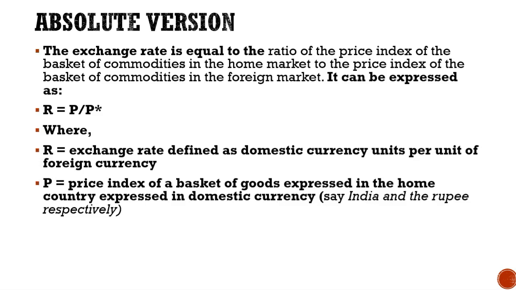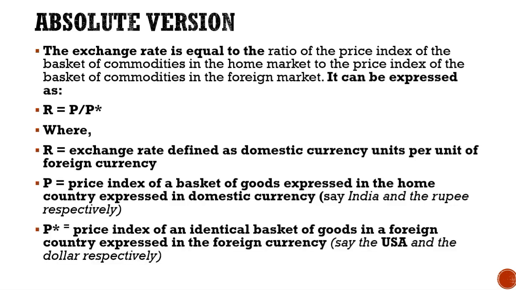P stands for the price index of a basket of goods in the home country, expressed in domestic currency, say India and the rupee respectively. And P star is the price index of an identical basket of goods in a foreign country, expressed in the foreign currency, say USA and the dollar respectively. So that's the formula that we had applied. So the exchange rate is nothing but the ratio of the price of the home currency upon the price of the foreign country.